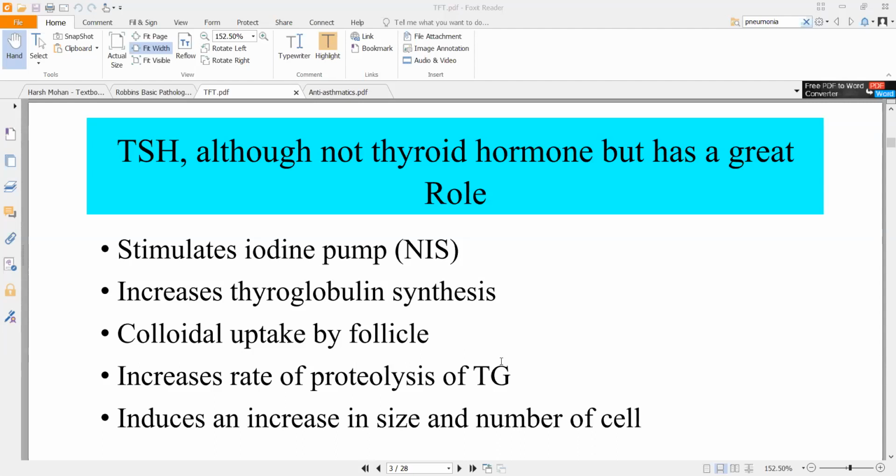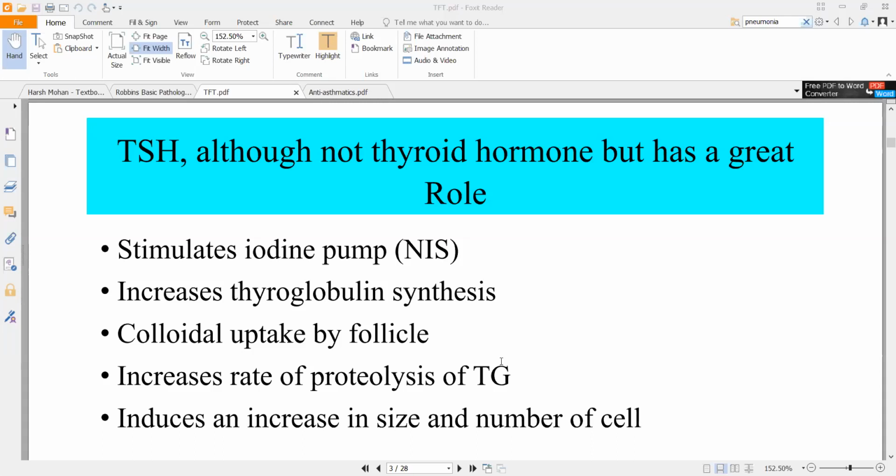Now, as you know, the hormone triiodothyronine or tetraiodothyronine or even monoiodothyronine, all of them have iodine molecules. So iodine is very important for the normal formation of T3, T4. If you don't have iodine, you will not have formation of T3, T4. For example, to make a pencil, you need wood and graphite. If you don't have graphite, you cannot make a pencil with just wood, right? Similarly, even if you have the protein makeup here, if you do not have iodine in it, you will not get the particular hormone. So TSH stimulates the iodine pump so that more iodine can come in.